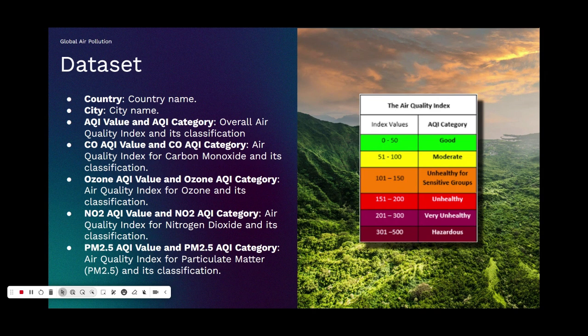For reference for how small that is, a human hair is 20 to 200 micrometers thick, so those particles are super fine, can't really see them, but they're still there. The Air Quality Index, or AQI, indicates how polluted an area's air is. The higher the score, the more harmful the air quality.